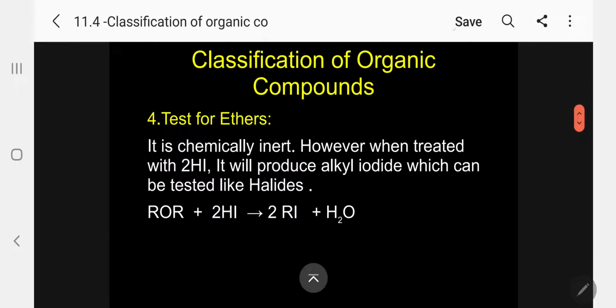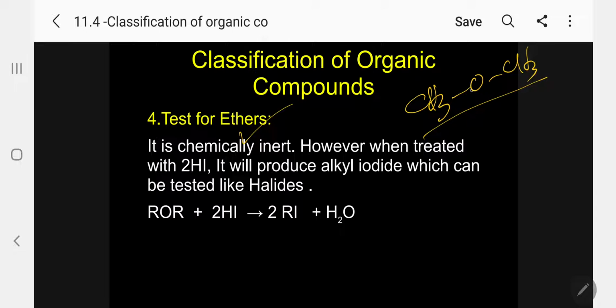Okay. Coming to ether, it is chemically inert. Kindly follow, I am taking dimethyl ether. The functional group is O, and both sides are protected by methyl groups. It is chemically inert. However, when treated with strong HI at higher temperature, it will produce alkyl iodide, which can be tested like halides. Just now we have discussed that.